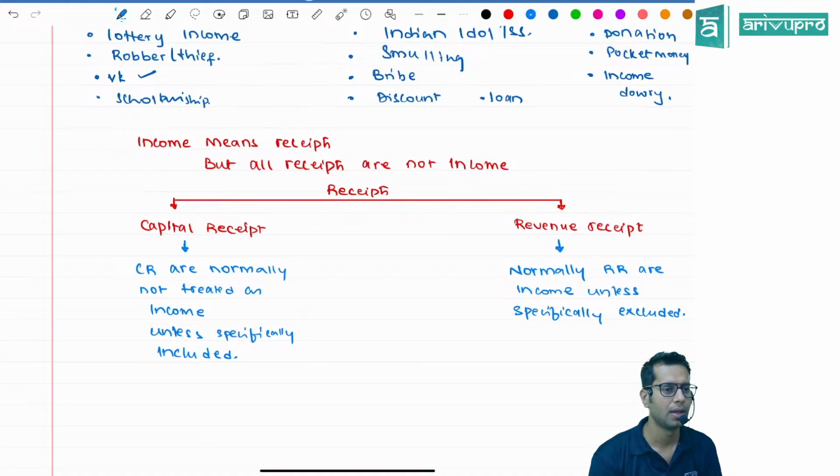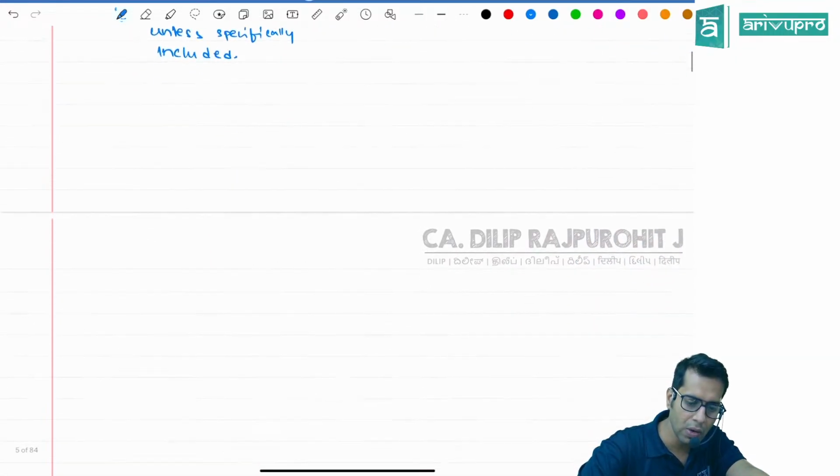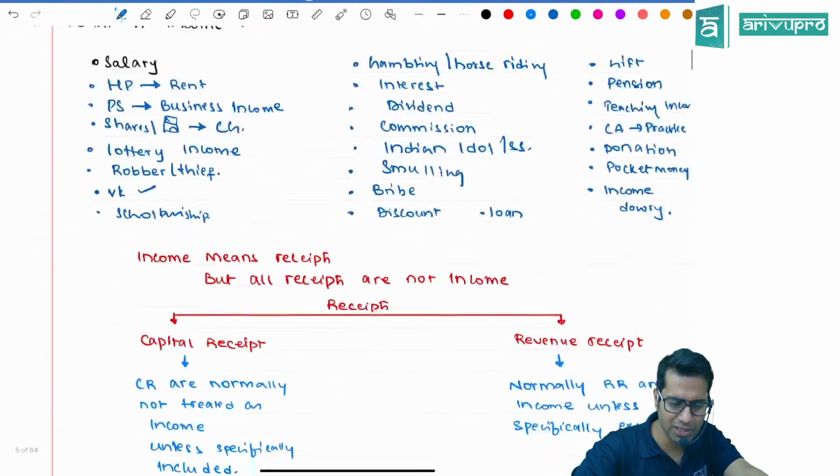For example, I sold a house. I don't sell houses on a daily basis. If I sell houses on a daily or monthly basis, that is my business. But I have a house which was purchased by my grandfather. I sold it. That is a capital receipt for me. Here income tax law says yes, that is an income under income tax law. So normally capital receipts will not be treated as income unless they are specifically included in the law. Okay, capital receipts, revenue receipts, etc.